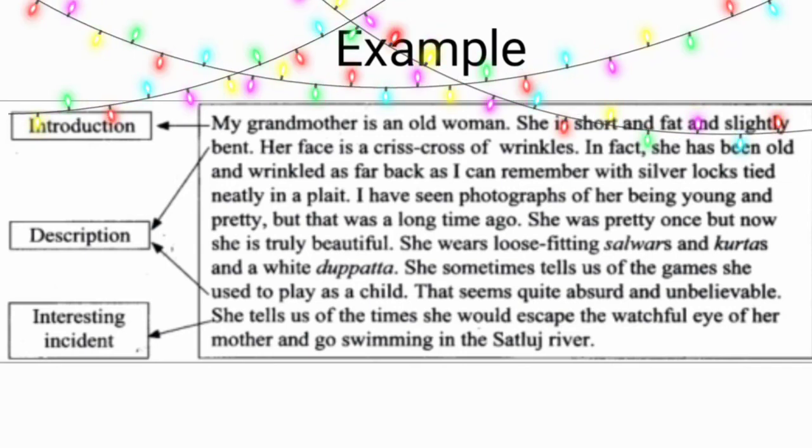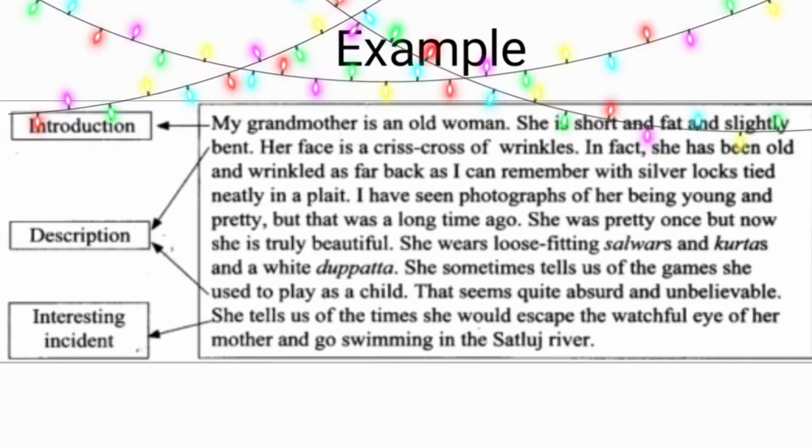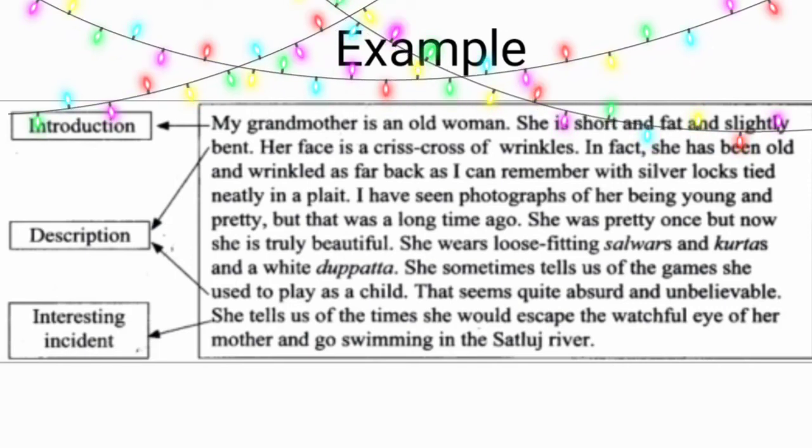If you want to write a description in just one paragraph, how will we write it? Here I have an example for you. The writer has described his grandmother here. The first part of the paragraph is about introduction, the second description, and in the third part, the writer has referred to an interesting incident. Let's have a look at the example.